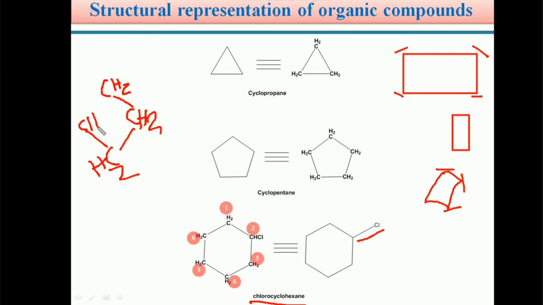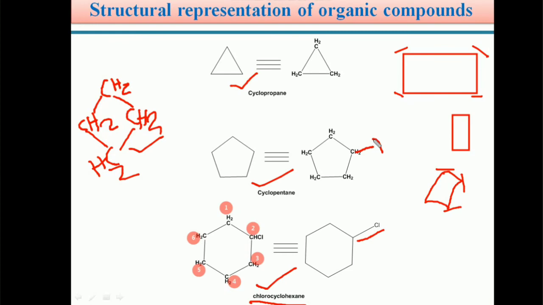This is cyclobutane because there are 4 CH2 groups, 1, 2, 3, 4, connected in a cyclic manner. So this is a 4-membered ring. Its name is cyclobutane.